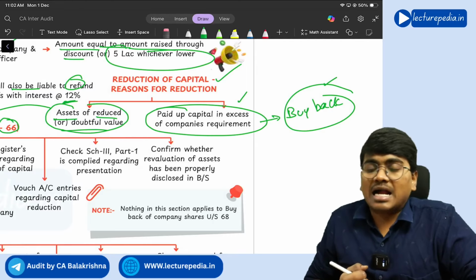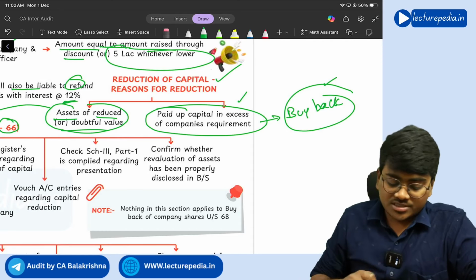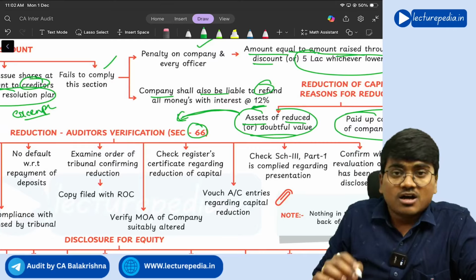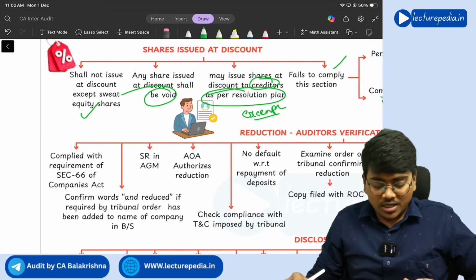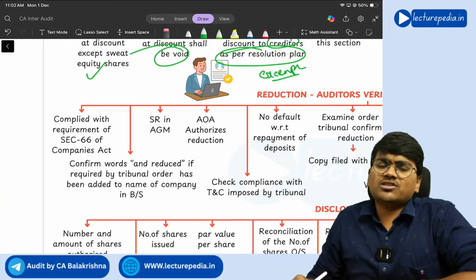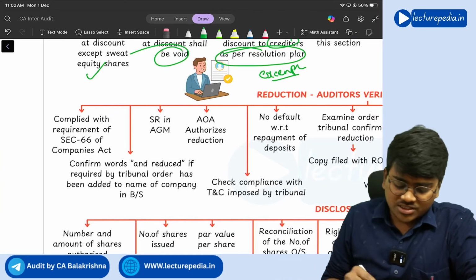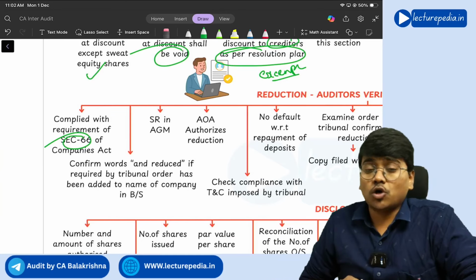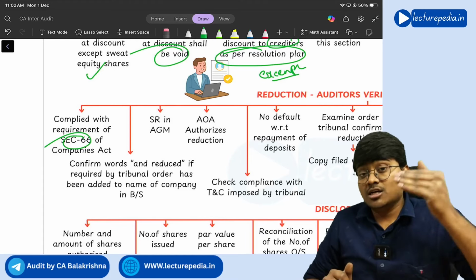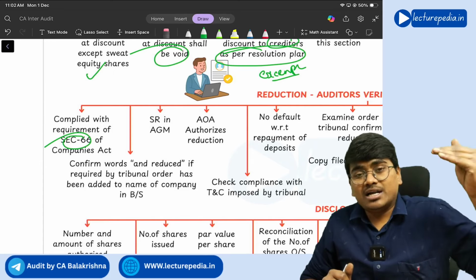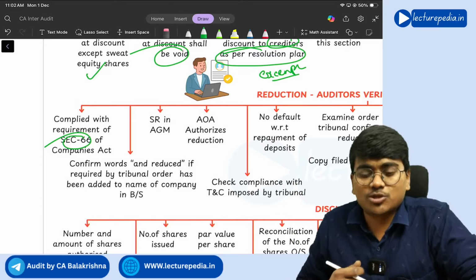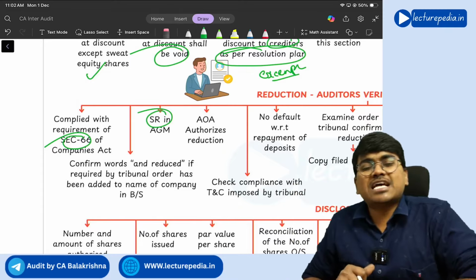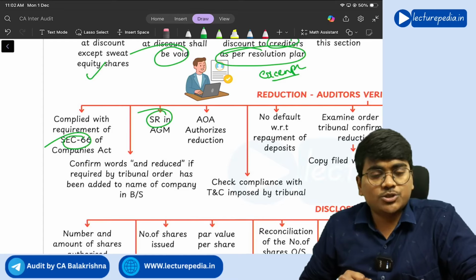Buyback is dealt with by another section of the Companies Act. Section 66 deals only with this first situation. So with respect to this reduction of share capital, what points need to be verified by the auditor? First of all, whether the requirement of section 66 has been complied with or not. And if the company wants to reduce its share capital, permission of shareholders is required through a special resolution. So whether the special resolution has been passed or not, you need to check.